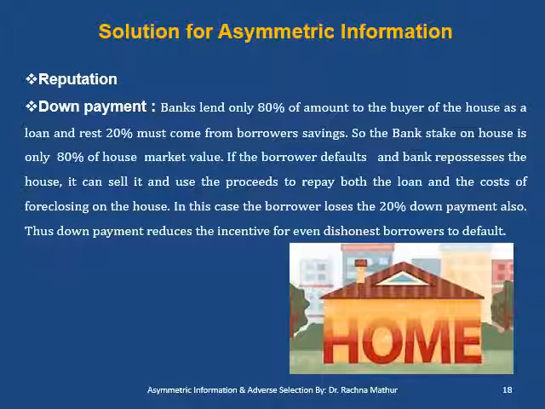Now, if the borrower defaults and the bank repossesses the house, it can sell it and use the proceeds to repay both the loan and the cost of foreclosing the house. So in this case, the borrower loses the 20% down payment also. Thus, the down payment reduces the incentive for even dishonest borrowers to default.